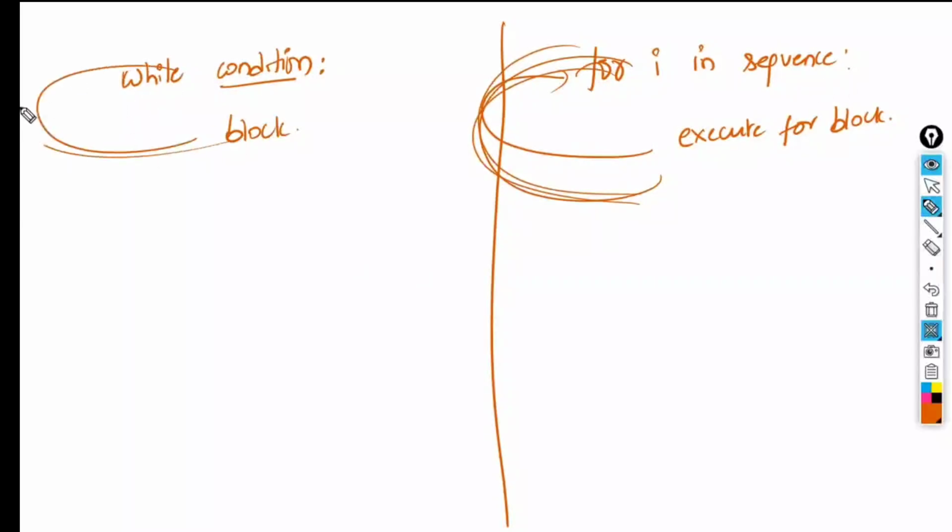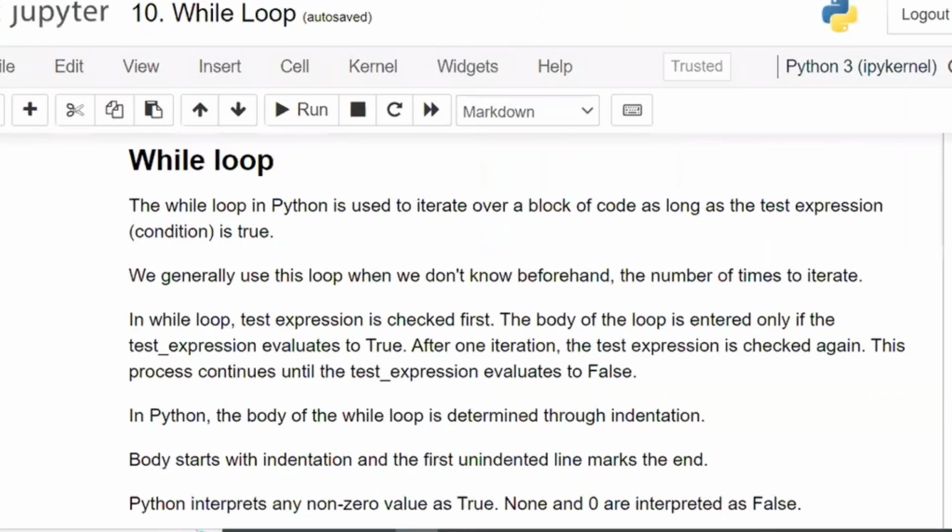Similarly, while will also do the same thing. It will come back like this till the condition fails. Till the condition fails, it will continue within the loop only. It will move inside. When the condition has failed, automatically it will come out of that. Right? So let us see with multiple examples.